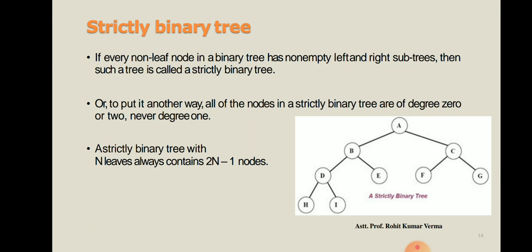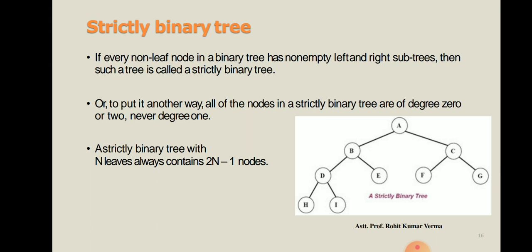All the nodes are of degree 0 or degree 2, and the degree cannot be 1. So in this image you can see, for node D we have two children, H and I. The degree of D is 2, and for node H there is no child, so the degree is 0. Similarly, for node B the degree is 2, and for node E the degree is 0.